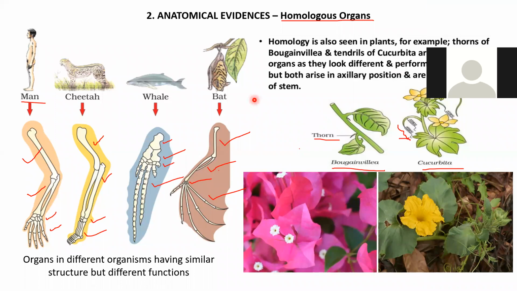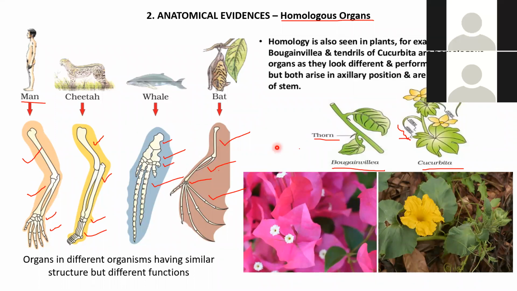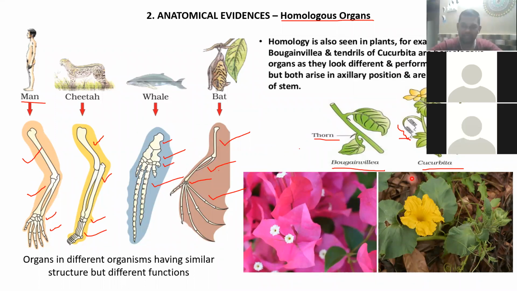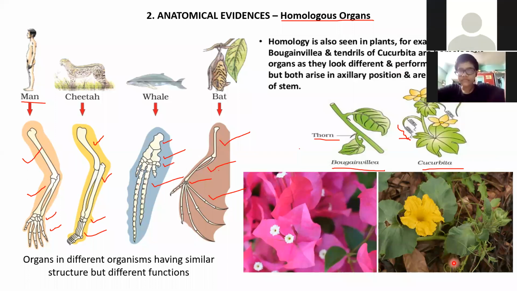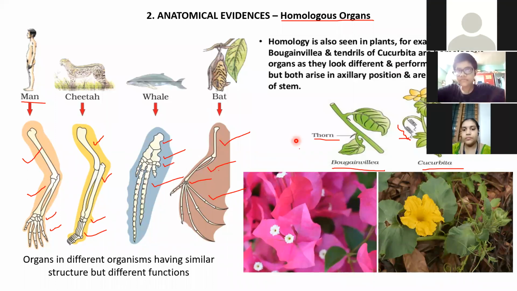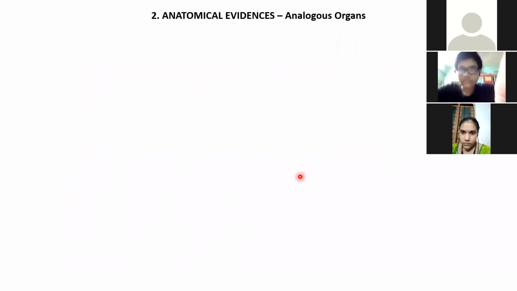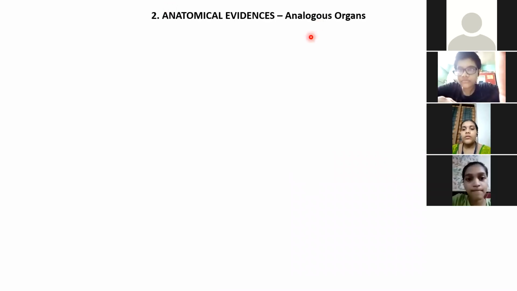So we were discussing the anatomical evidences, and we have explained homologous organs. Understood the meaning of homologous? Different organisms having similar structure but different functions. Remember that. The next one is about analogous organs. The previous one was homologous.